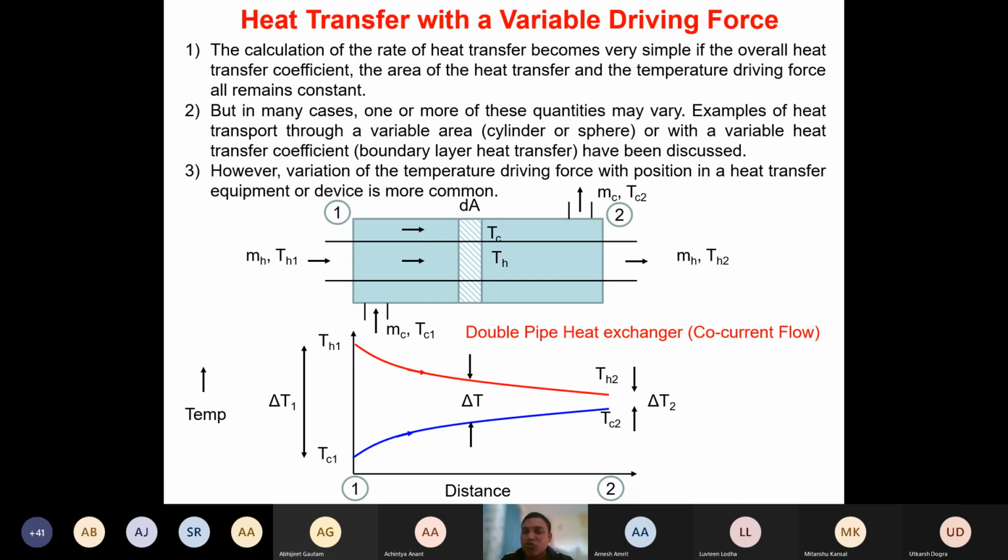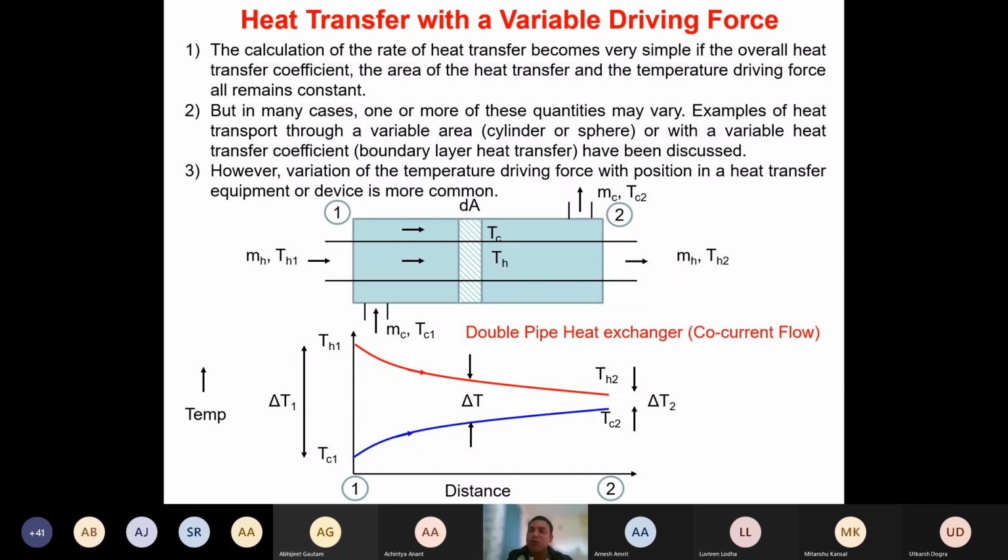Isn't it? So your life becomes difficult if there is a variation in h, there is a variation in area, and there is a variation in delta T. Yes or no? Do you all agree? Yes, sir. So far we have looked at two cases.